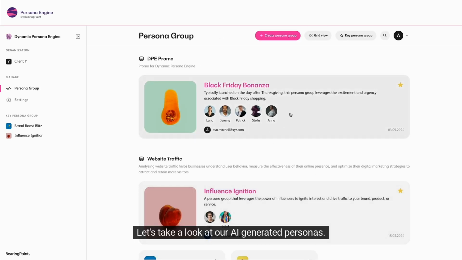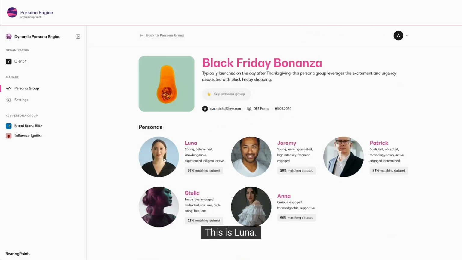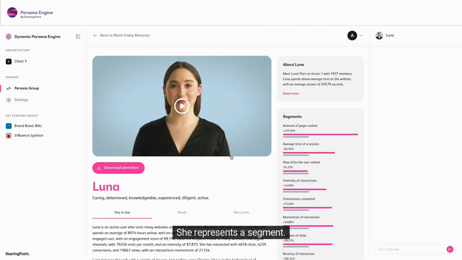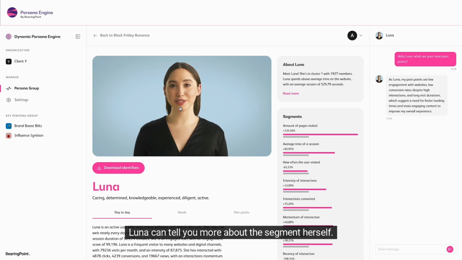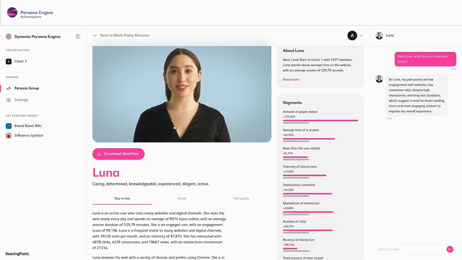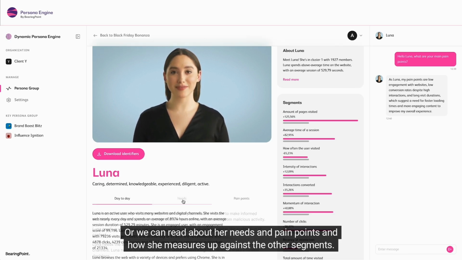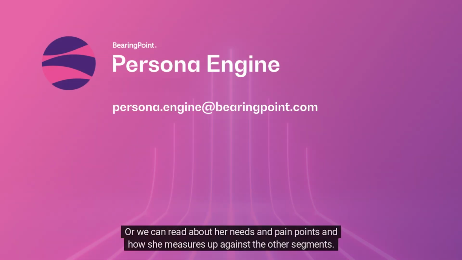Let's take a look at our AI-generated personas. This is Luna. She represents a segment. Go ahead and have a chat with her. A conversation with your customers has never been this immersive. Luna can tell you more about the segment herself, or we can read about her needs and pain points and how she measures up against the other segments.